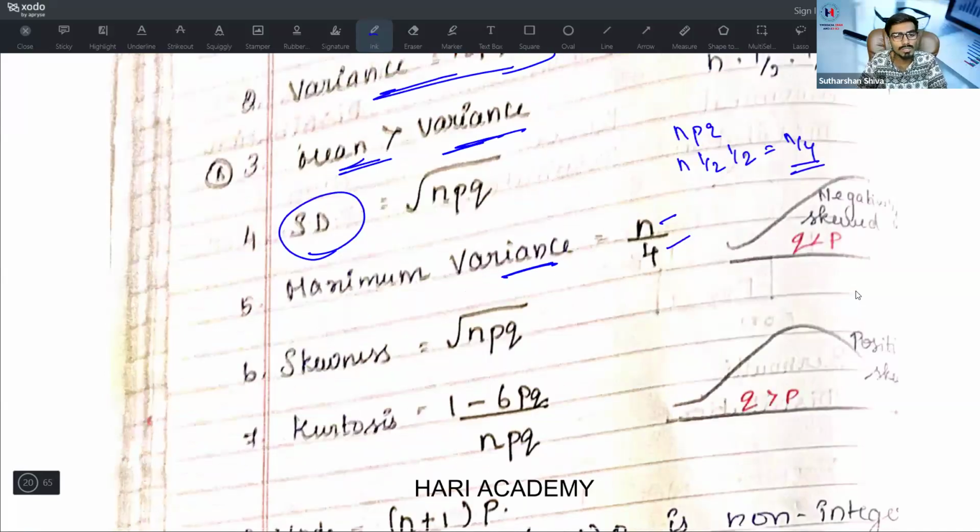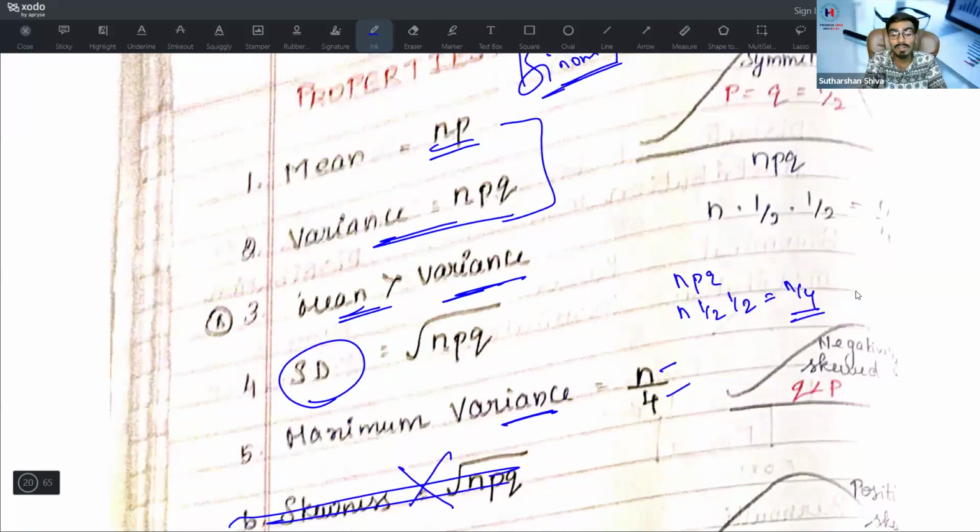What is skewness? Skewness is not there in your syllabus. Previously it was there, but now it is completely omitted, and the kurtosis problem is also omitted. Remember, you are not going to study this too. This is a note which I prepared when I was studying.